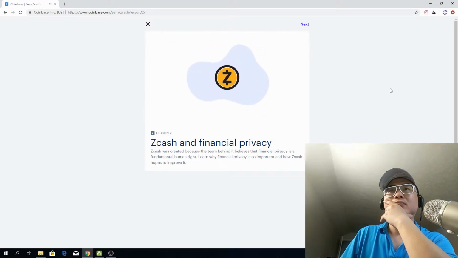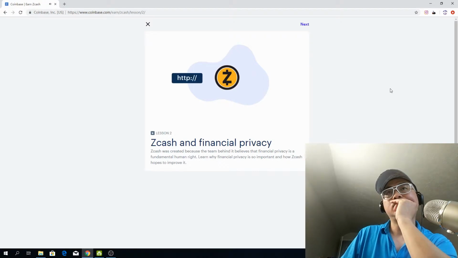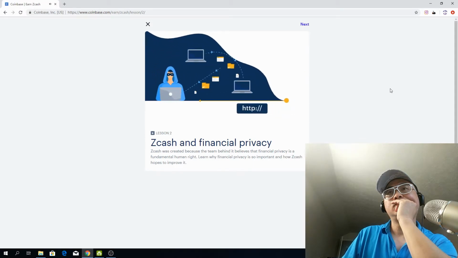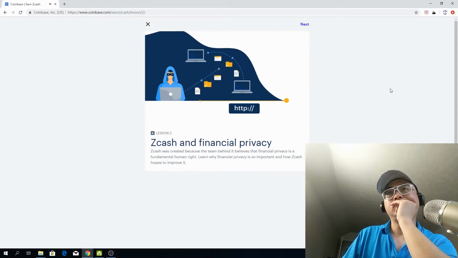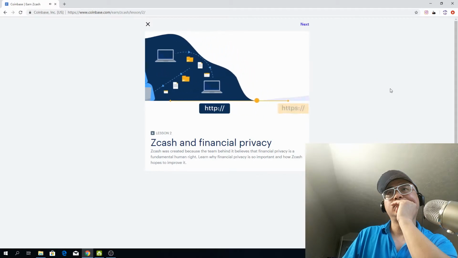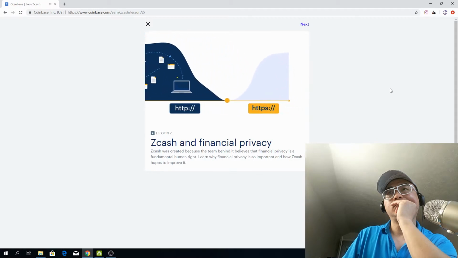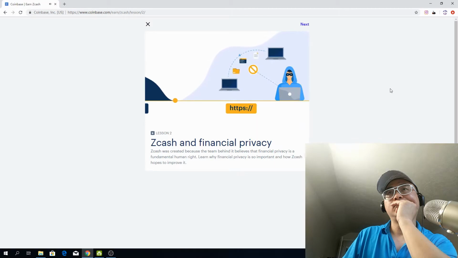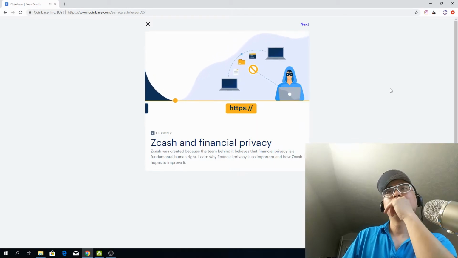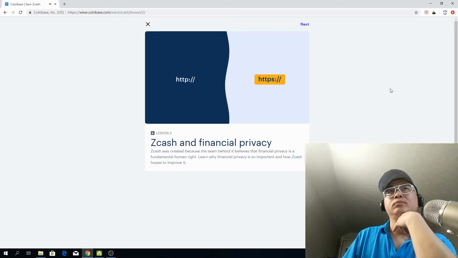Then came Zcash. A good analogy to compare Bitcoin and Zcash is HTTP and HTTPS. HTTP is the technology that lets you browse the web. When the web was young, hackers regularly captured sensitive financial information as it moved from computer to computer across the internet. That's because the original web protocol, HTTP, wasn't encrypted. This changed when businesses and financial regulators realized that encryption was necessary for financial privacy and consumer protection. They created a new standard, HTTPS, that appears in your web browser today.